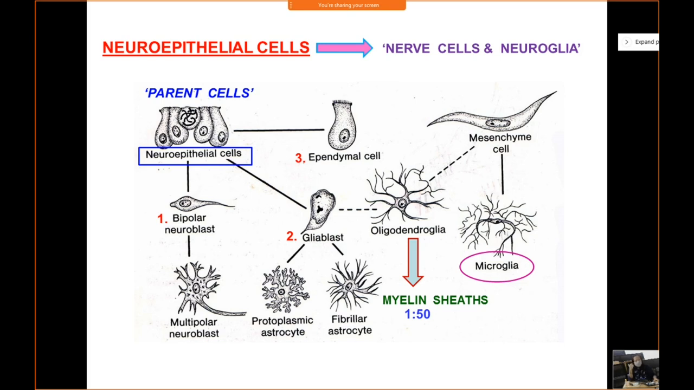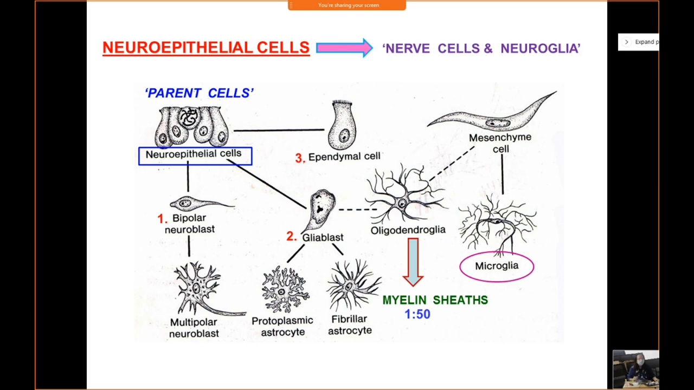Now you have another kind of neuroglial cell, which I have not shown here, and that is your Schwann cell. Now Schwann cell is derived from neural crest. Keep that in mind. Schwann cell is derived from neural crest. And Schwann cells are also special type of cells because they will myelinate the axons of the peripheral nervous system. So Schwann cells myelinate axons of the peripheral nervous system, and the ratio is 1:1. One Schwann cell will myelinate only one axon of the PNS.